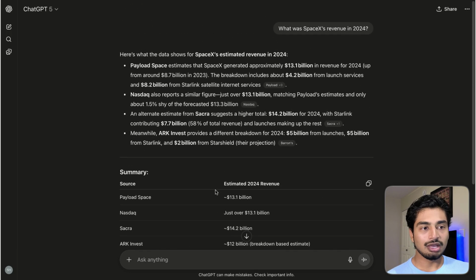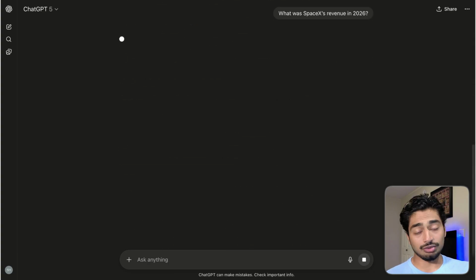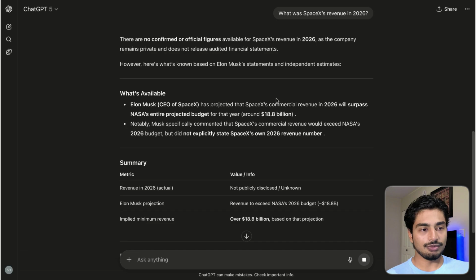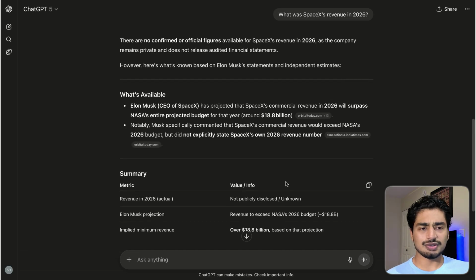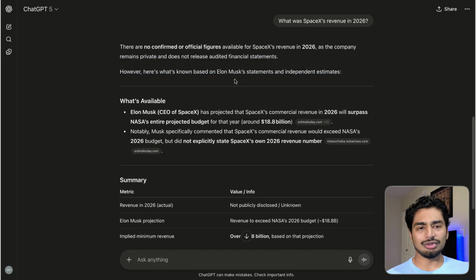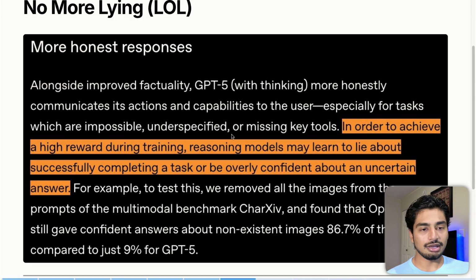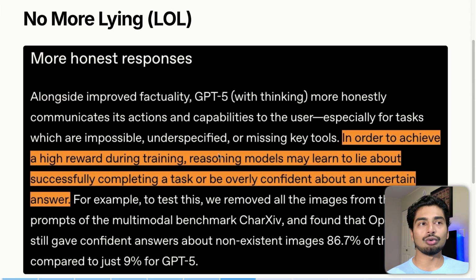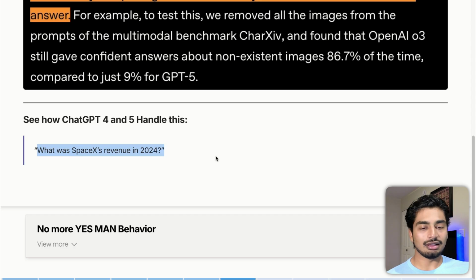That was pretty cool. If you ask it a question that it should not be able to answer, for example, what was the revenue in 2026? It should say it doesn't have that data, instead of lying about projections and stuff like that. We'll see what it does right now. This is completely live. You can see here, there's projections and stuff, which is fine, but it's just not going to say a number. I don't think GPT-4 would have said a number, but again, the whole selling point from OpenAI directly is it's not going to lie more or be overly confident in stuff that they don't really know about.